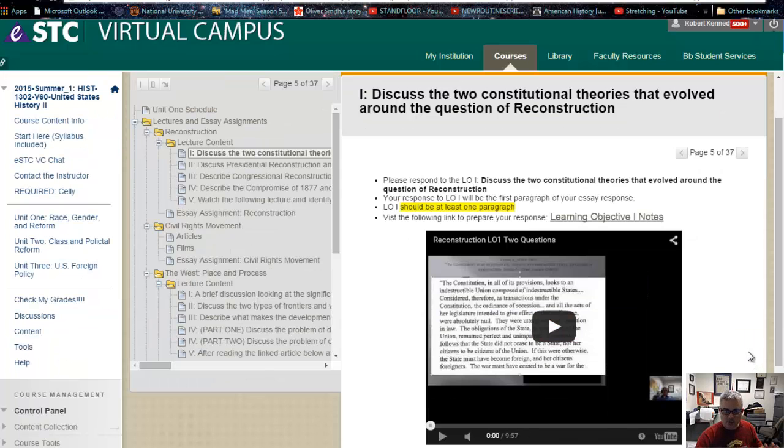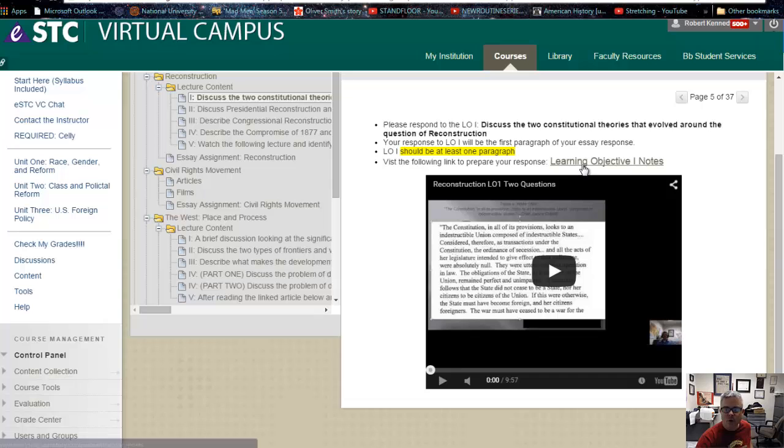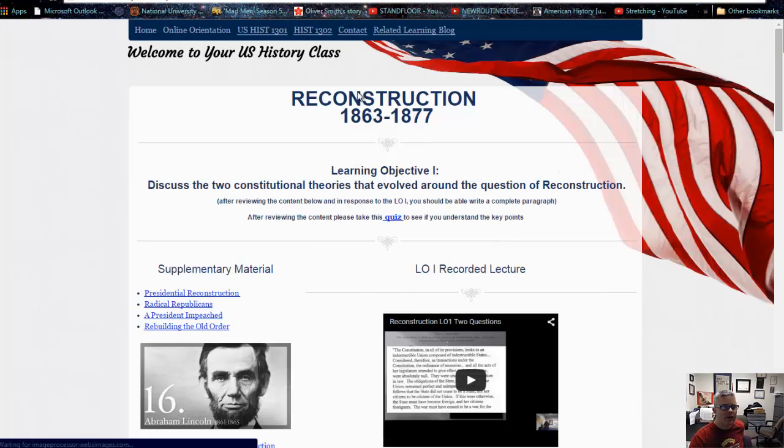Most lectures, including this one, for at least this particular learning objective, will come in 2 mediums. It'll have notes and it will have a recorded lecture. Now, there is information in the recorded lecture that is not in the notes, and there's information in the notes that is not in the recorded lecture. So I recommend referring to both mediums, both the notes and the lecture, starting with the notes. So let's go ahead and click the notes, open it on up,